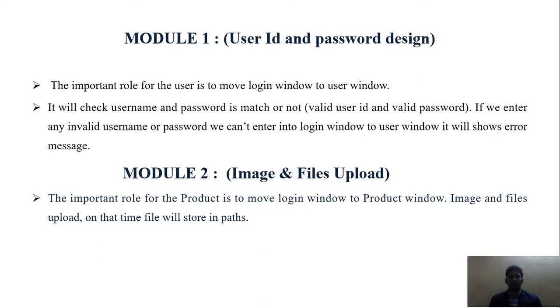And then Module 2. Module 2 is image and file upload. The important role for the product is to move from the login window to the product window. When an image and file are uploaded, the file will be stored in a path.